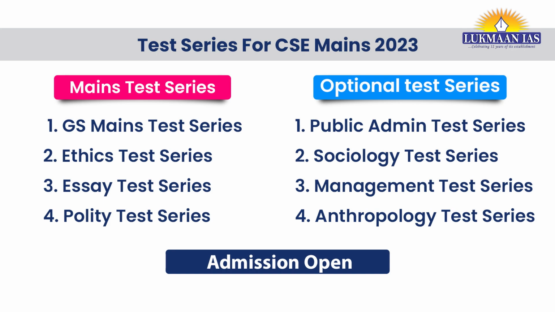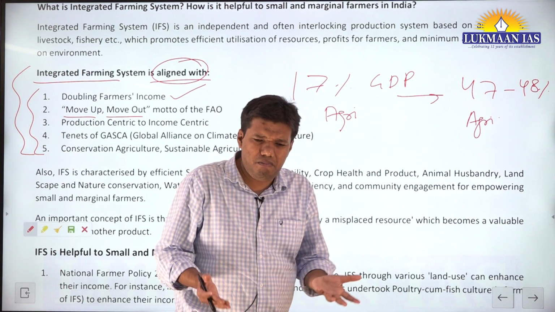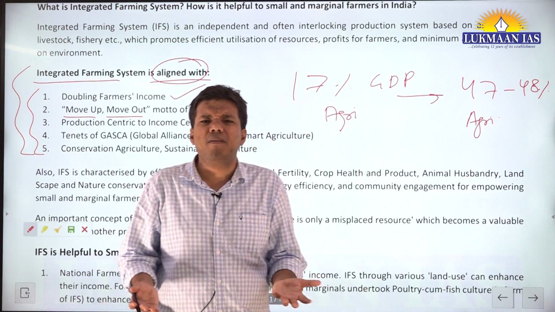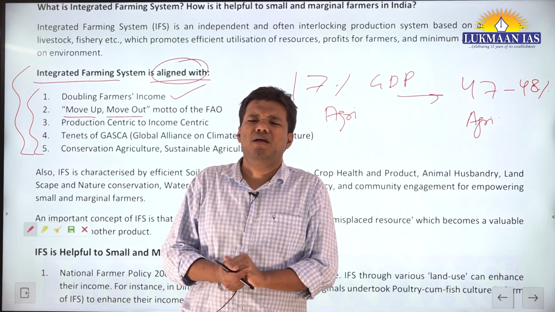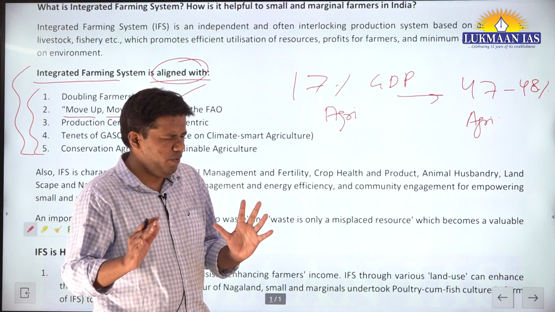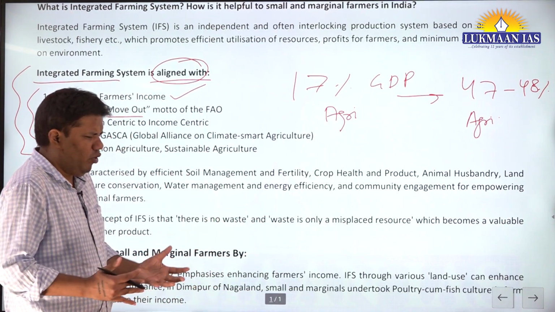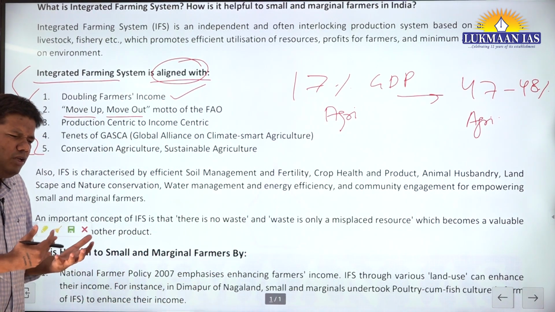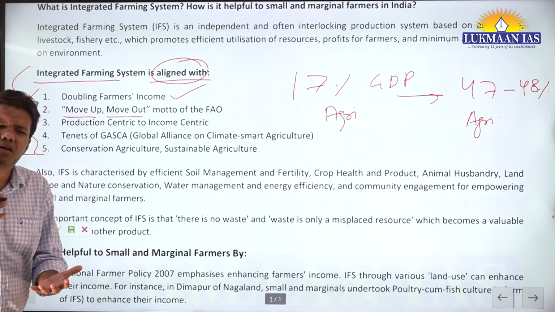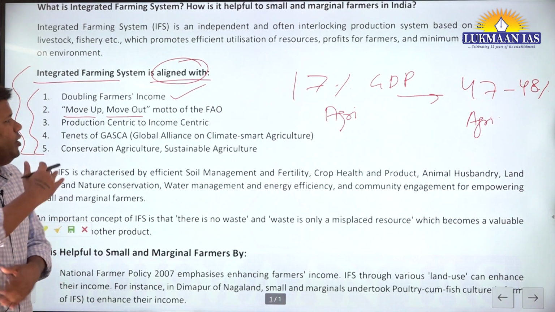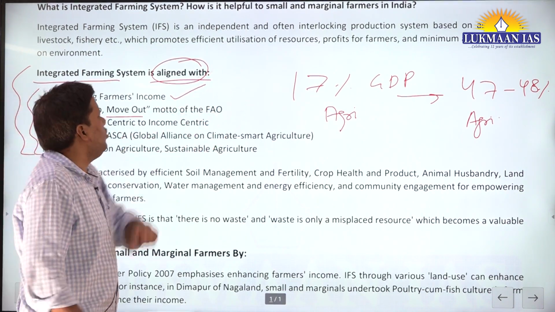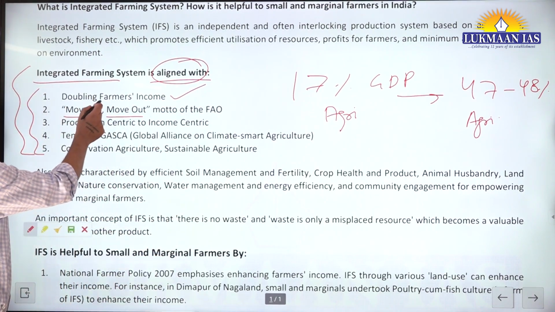In fact, UPSC once asked an essay that agriculture in India has become unsustainable. I'm not able to recall the exact topic. Because in agriculture, especially for the small and marginal farmer, it is insufficient to provide livelihood. So that's what FAO said, that you have to move up.